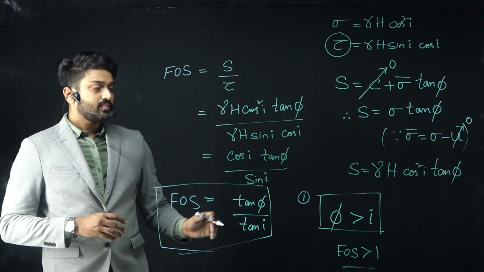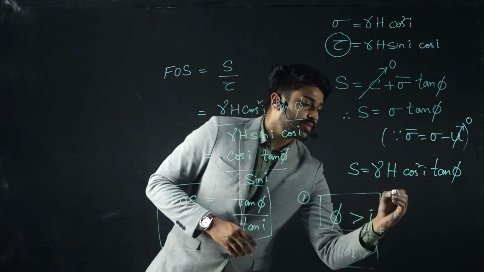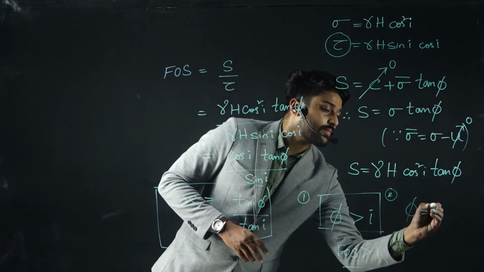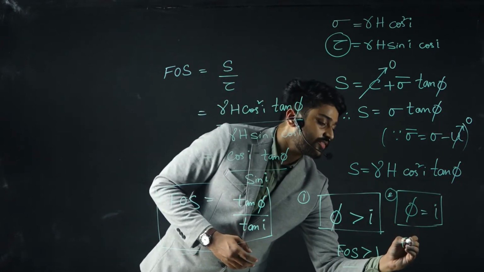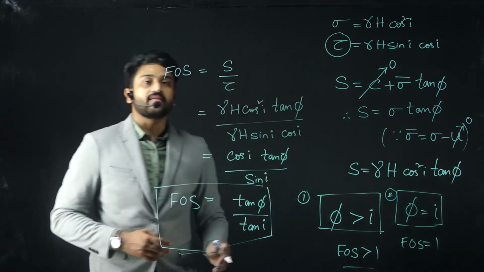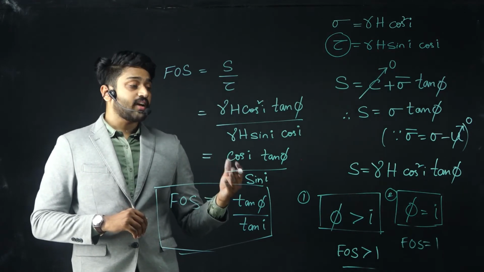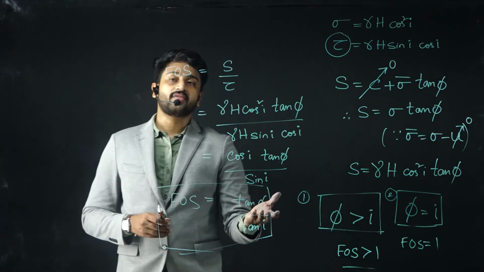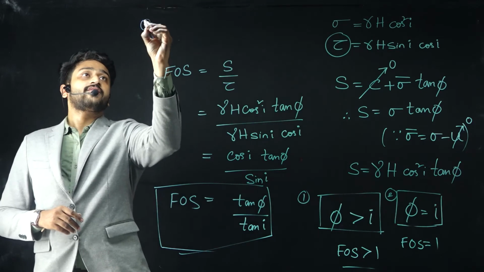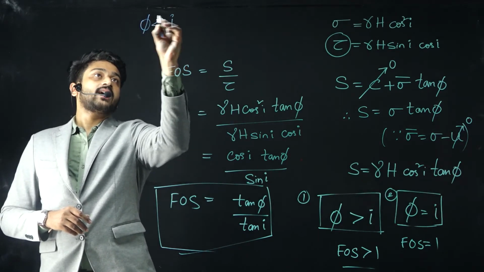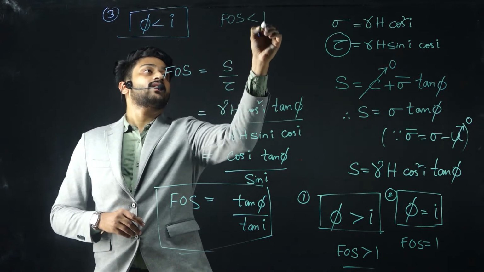Let us look at the other case, where phi is equal to i. What will happen then? The factor of safety, FOS, will be equal to 1. That means it is just stable. When the phi value is less than i, the third case, the factor of safety will be less than 1.